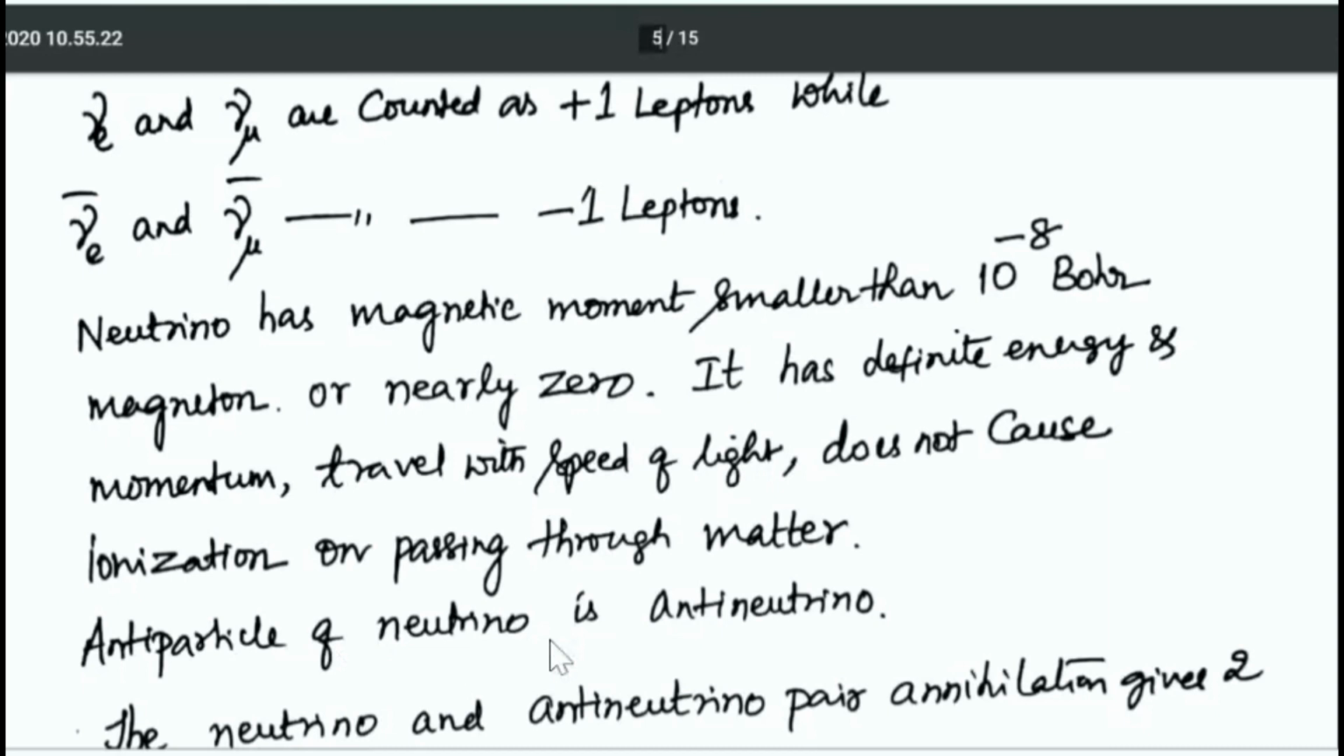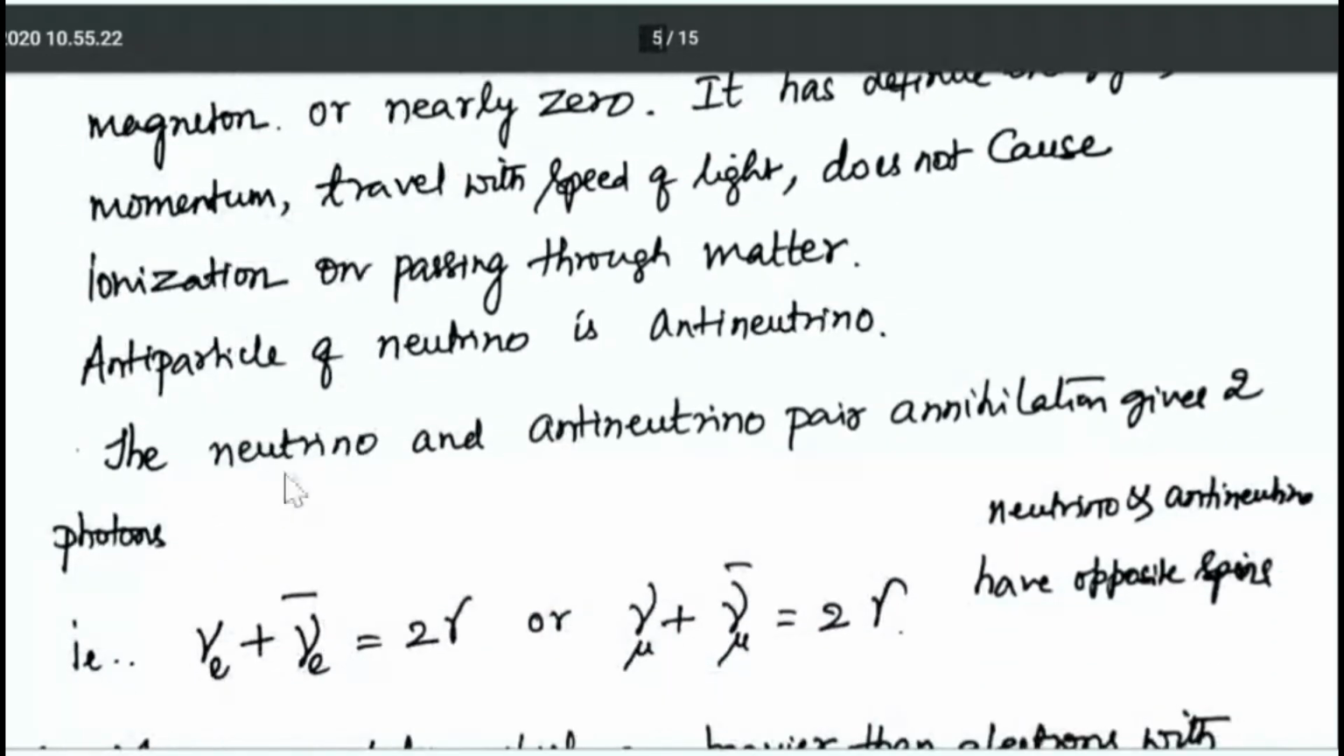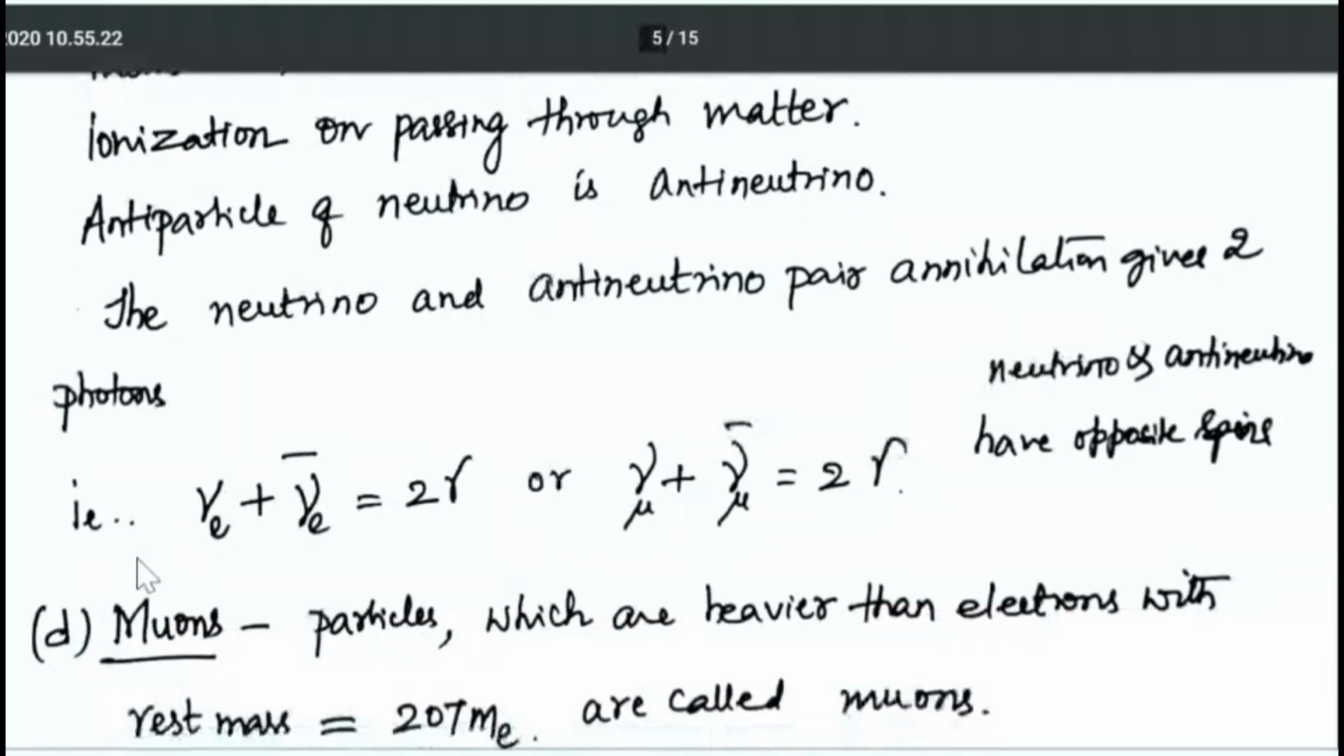Antiparticle of neutrino is antineutrino. The neutrino and antineutrino pair annihilate and give two gamma ray photons. This is a reaction.